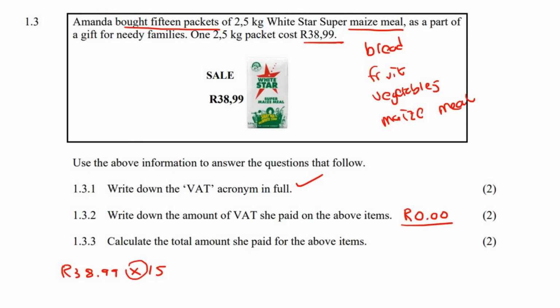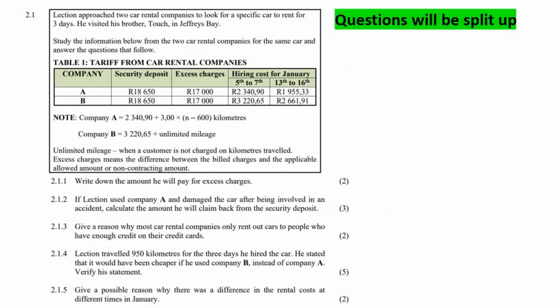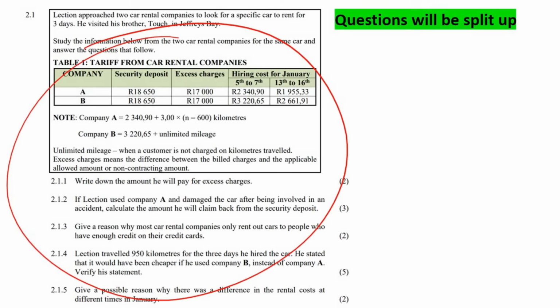Well, that is what times actually means. It just means this number, how many times? 15. That's what multiplication actually is. Some of you are like, what? This guy times 15. And so that's going to be 584.85 Rand.